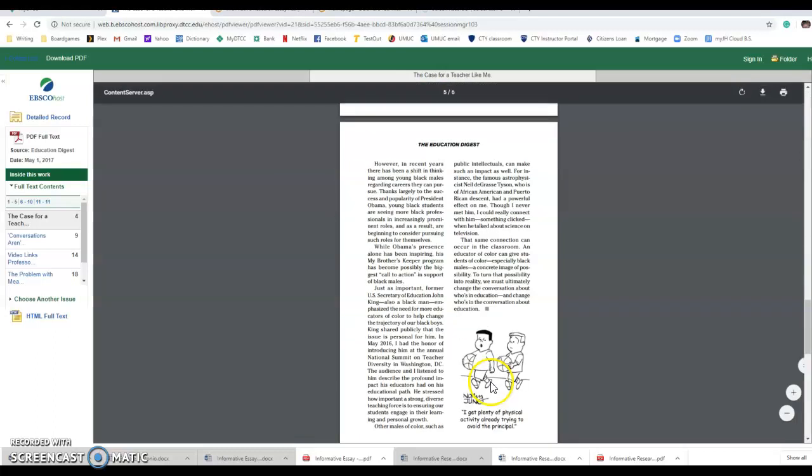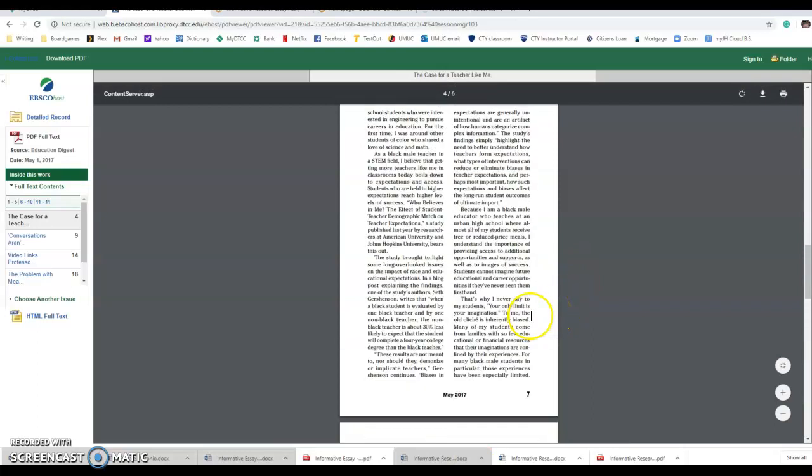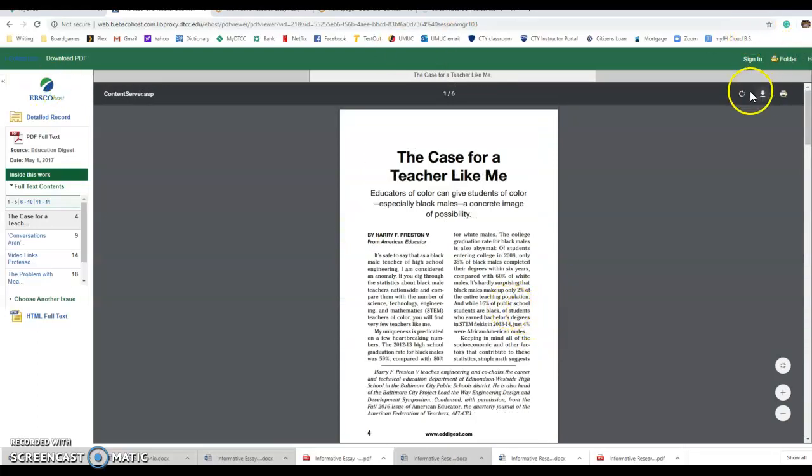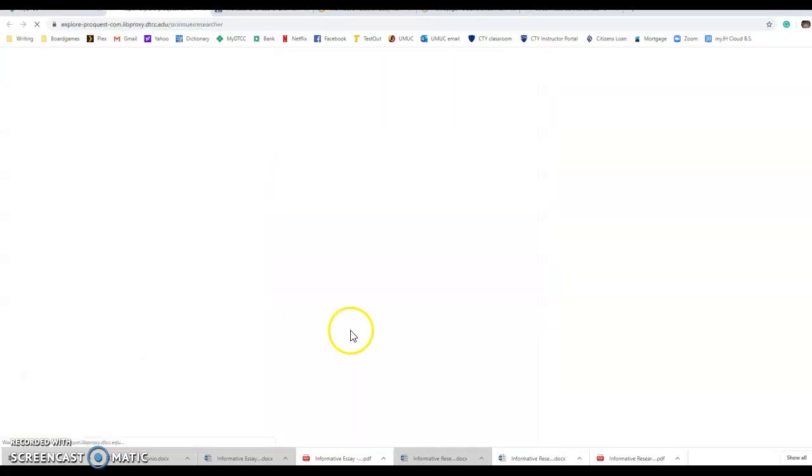So you can see there's a little cartoon. That's not very funny. As we're going through these articles, you can see that there are certainly many articles to find on EBSCOhost. And if I'm not satisfied with EBSCOhost, I can always click back, maybe, and try it out on something like SIRS. Let's try it out.